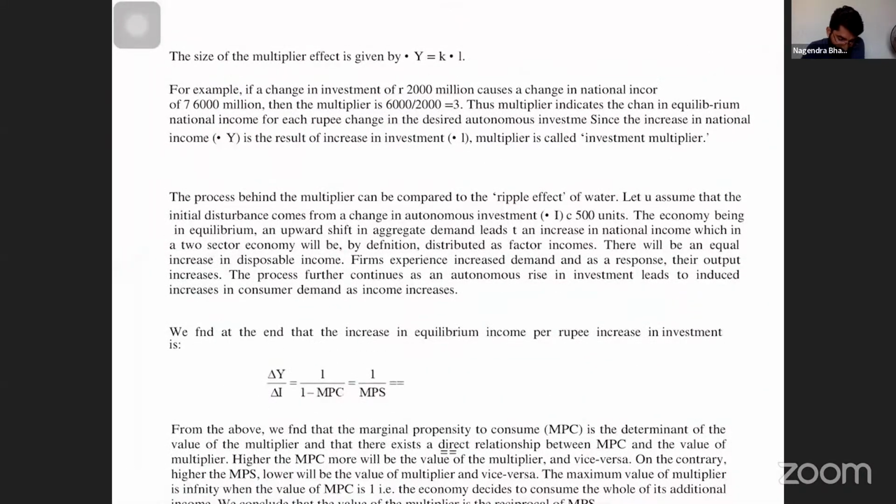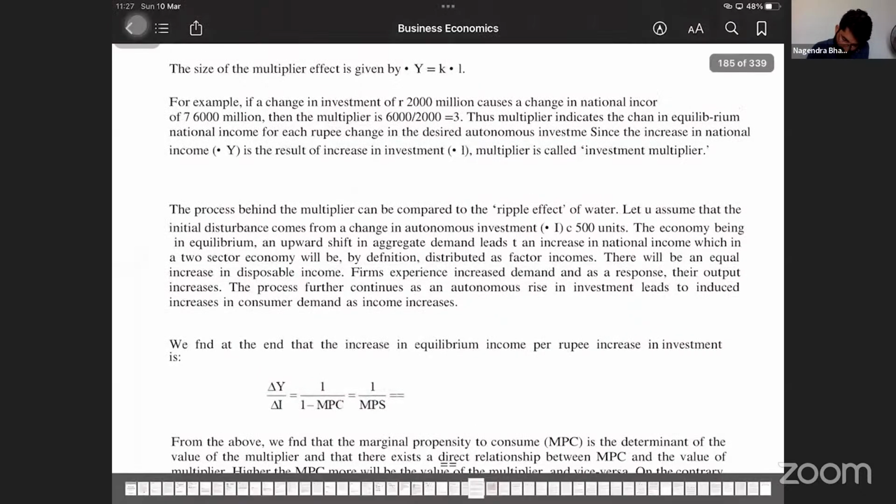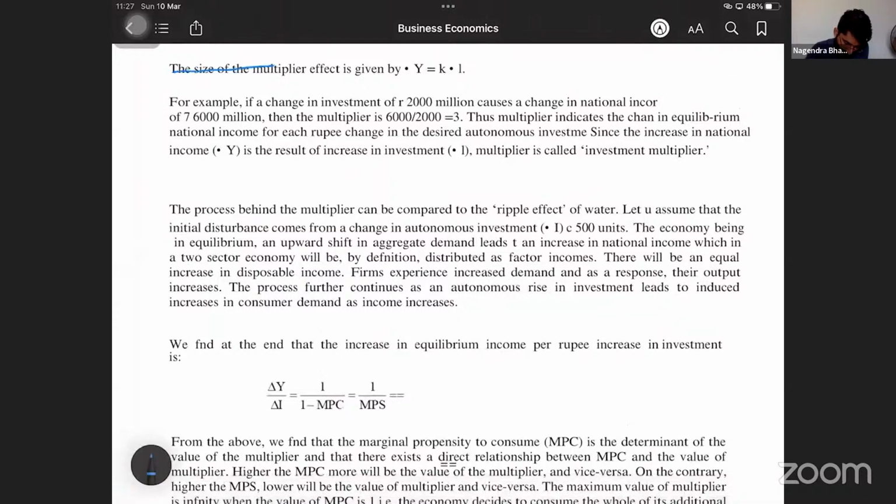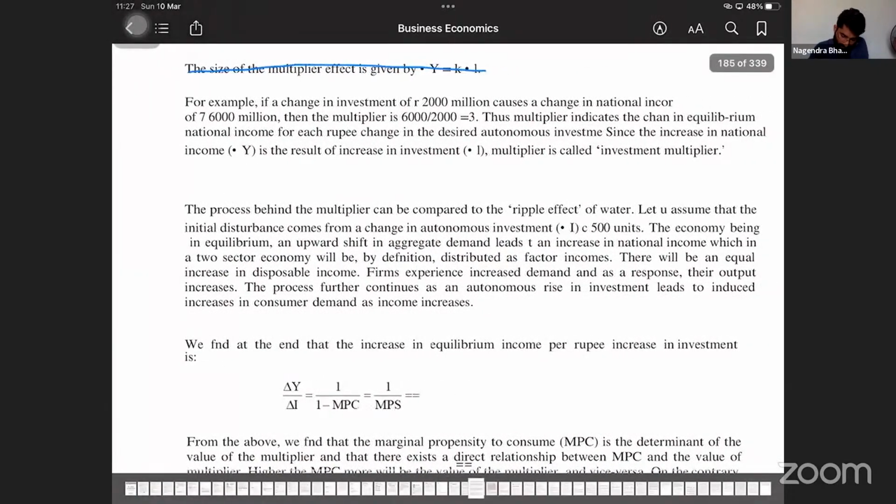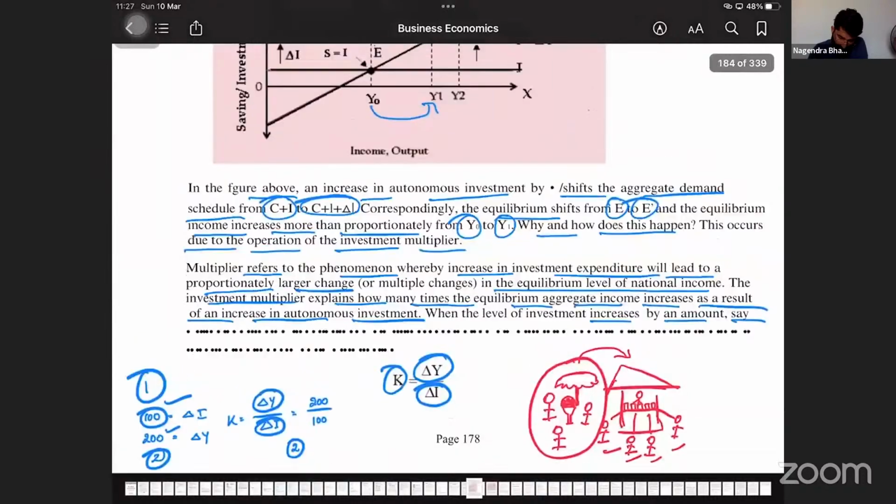Not required. There is some issue here. Something is missing there. Not required. Directly go to the example. I'll tell you the importance of K. Now, we already discussed what is the importance of K. Correct? Did we discuss what is the importance of K?